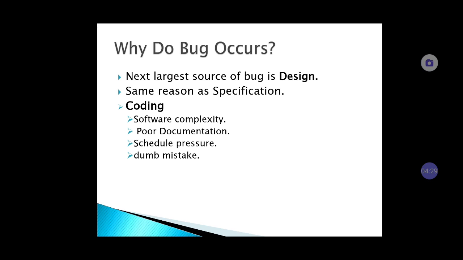It is also a major phase, and it is because of software complexity, poor documentation, schedule pressure, and mistakes of the programmer.